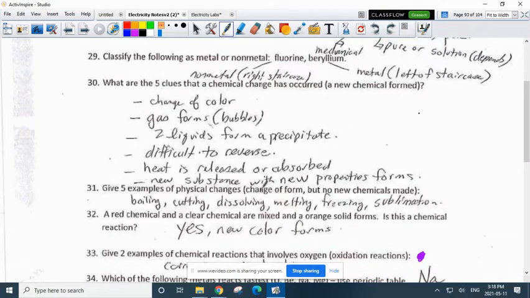Give 5 examples of physical changes: boiling, cutting, dissolving, melting, freezing, sublimation, where it goes directly from a gas to a solid or a solid to a gas.